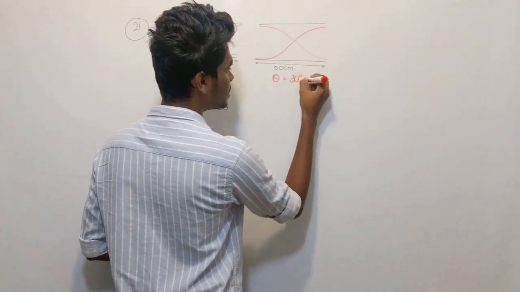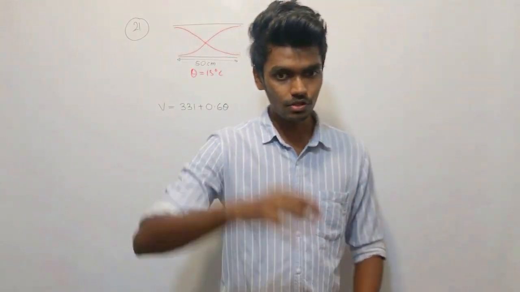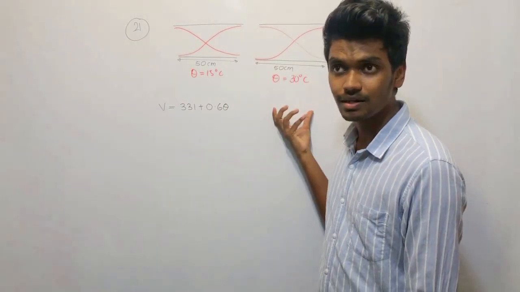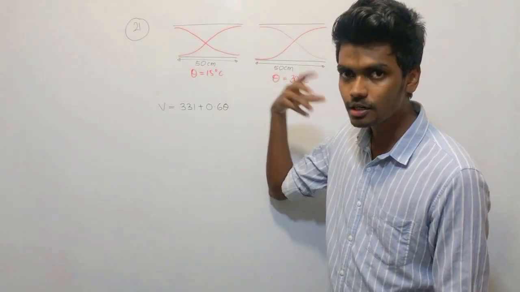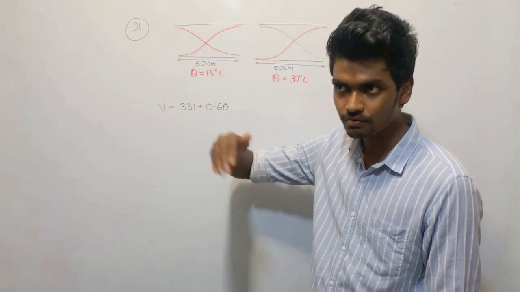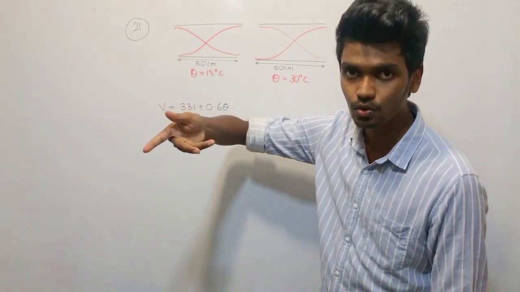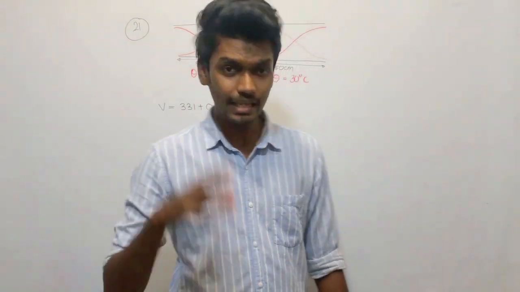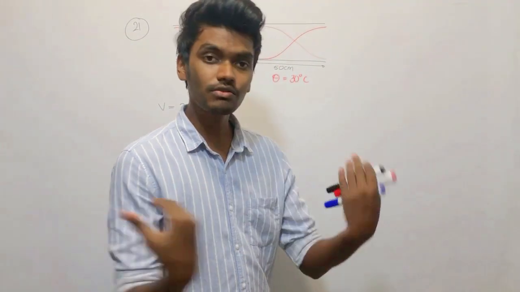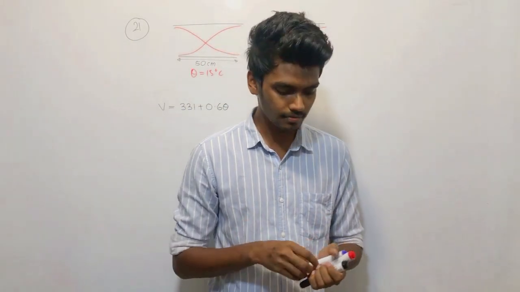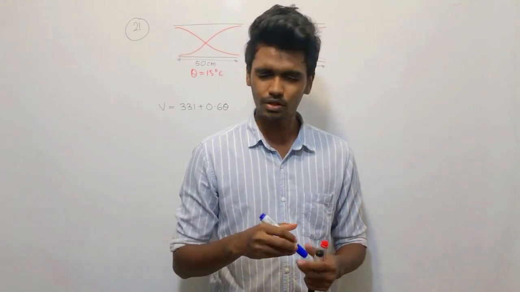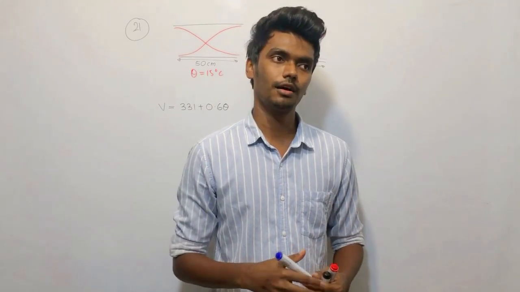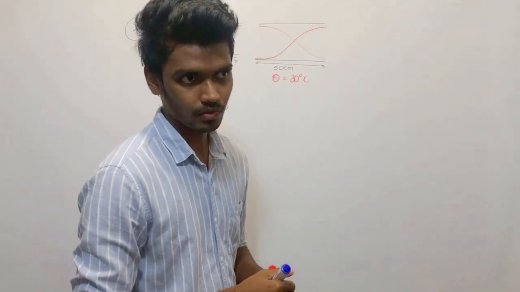When the temperature is raised to 30 degrees Celsius, what happens? First of all, understand what happens when the temperature is raised in one tube. Will the fundamental tone change? Will you get an overtone? You need to understand this well. When it comes to resonance tubes, what changes when you change the temperature?